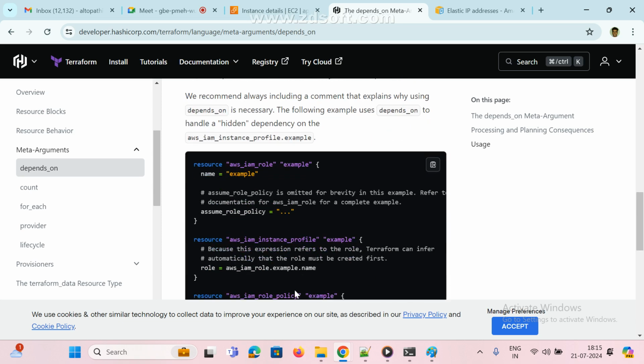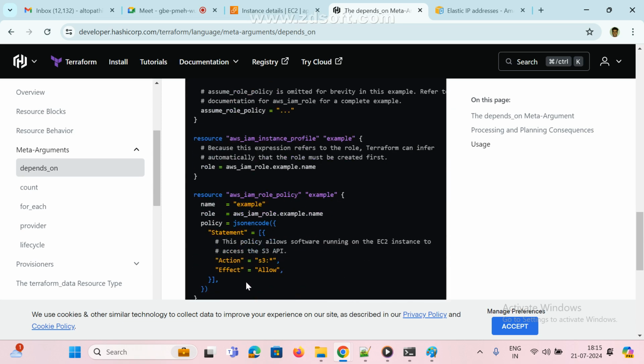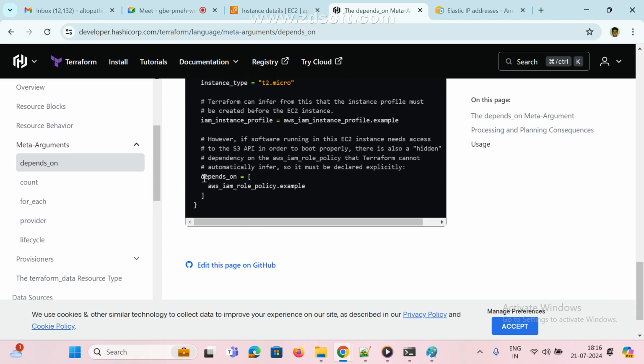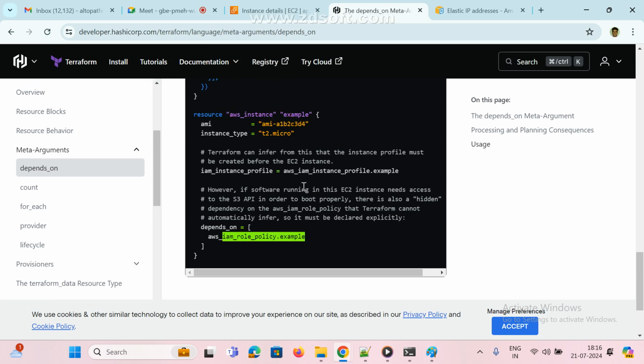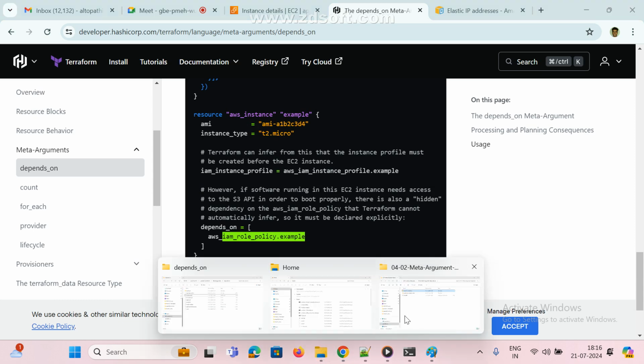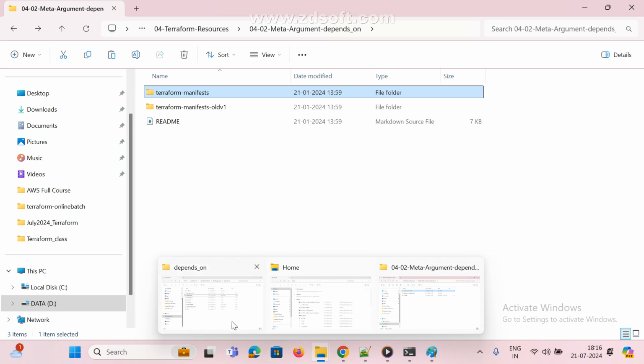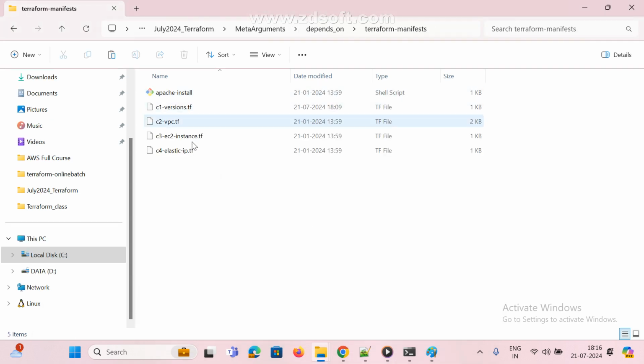So we are using depends_on like this. See here, depends_on, where they are using some name. Last class we discussed this, right? The same thing I am going to do here also. But here what is happening, just observe. I am going to modify something with the depends_on meta argument.